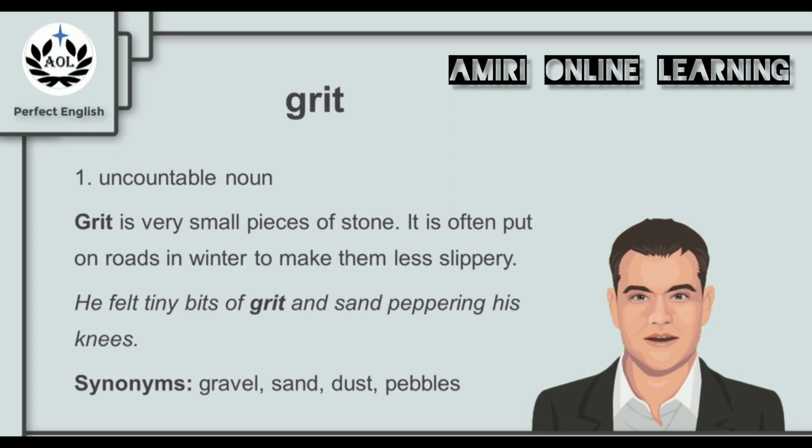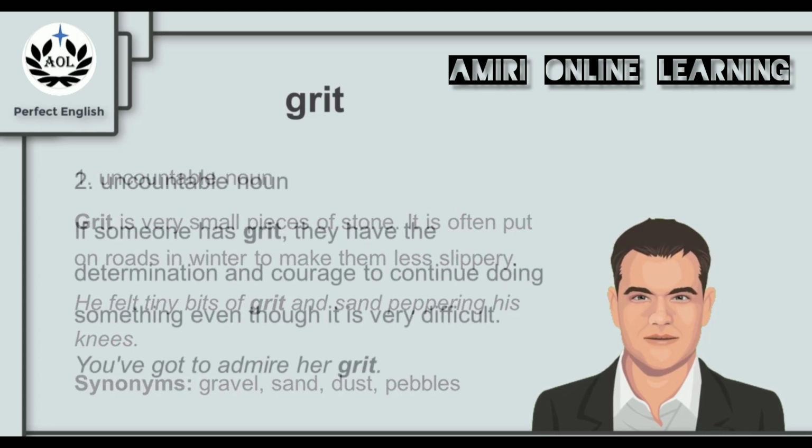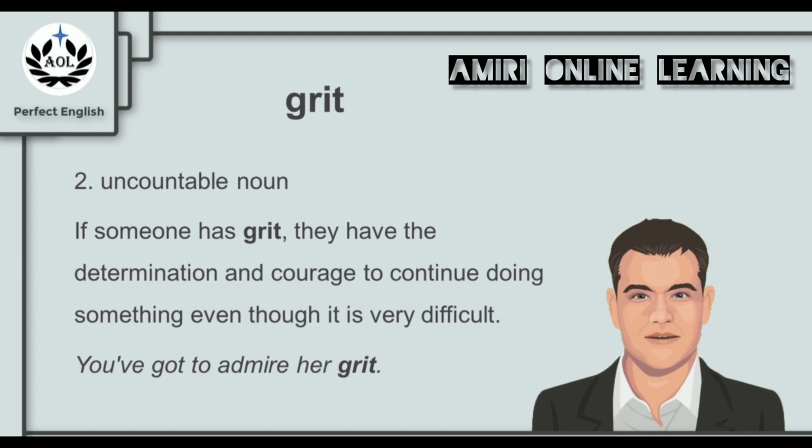Let's see, grit can be used in a different context as well. Now, if someone has grit, they have the determination and courage to continue doing something even though it is very difficult. For example, you've got to admire her grit, her determination and courage to continue even when everything facing her is very difficult. She's going through difficult times, but that is not stopping her. So that is a little bit close to the picture we saw. That gesture might show that this person is determined and courageous.